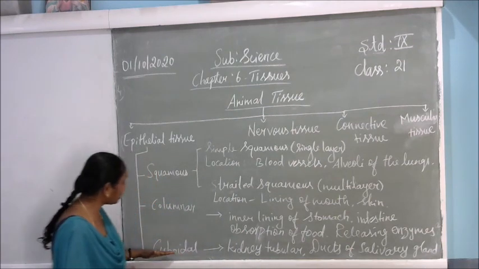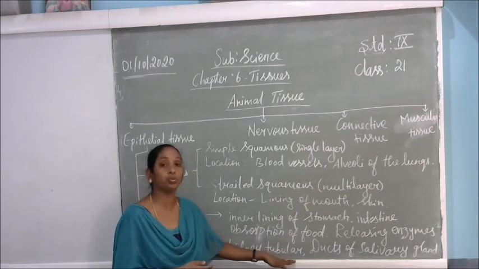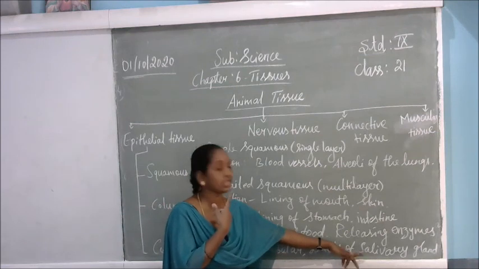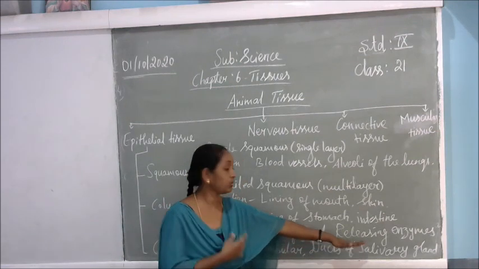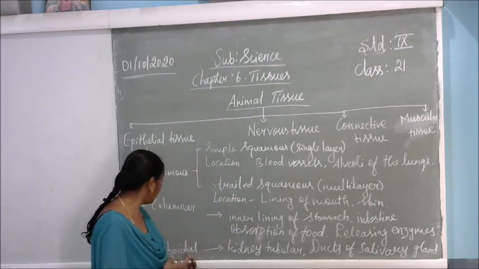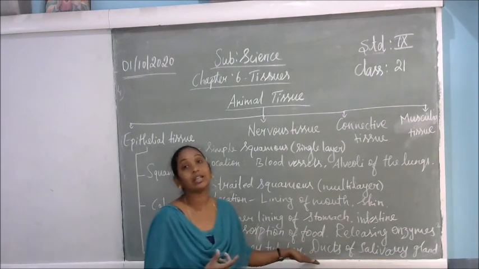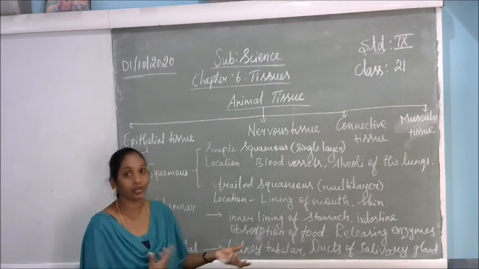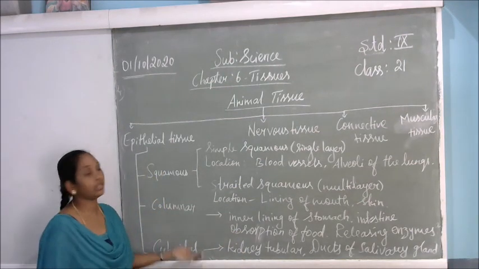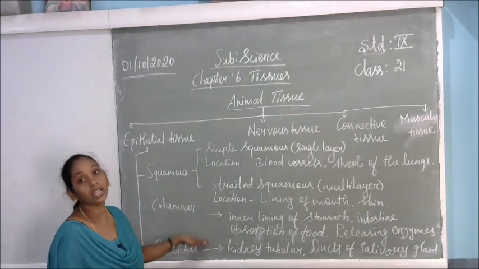And the next tissue is cuboidal tissue. Cuboidal tissues are present in the kidney tubules and in the ducts of our salivary gland. Where is the salivary gland? In our mouth. So the salivary gland is there, and cuboidal tissue is present in it. Cuboidal cells are also present in our sweat glands, where sweat is released in our skin. So each one of the epithelial tissues is very important for doing its body functions.